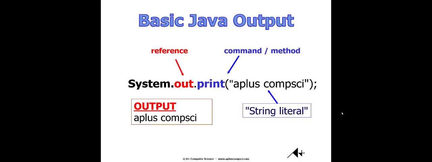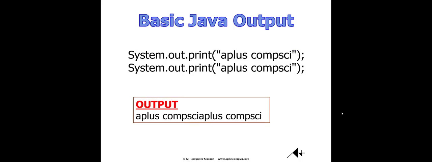So print is a command where you can tell Java you want to print out a value, a number, a string literal like we have here. It will print that and stay on the line where you print it. So in this example, we have two print statements. A plus comp sci printed on a line, and then A plus comp sci again printed on that same line, and Java would remain on the same line to print a third value if you had one.